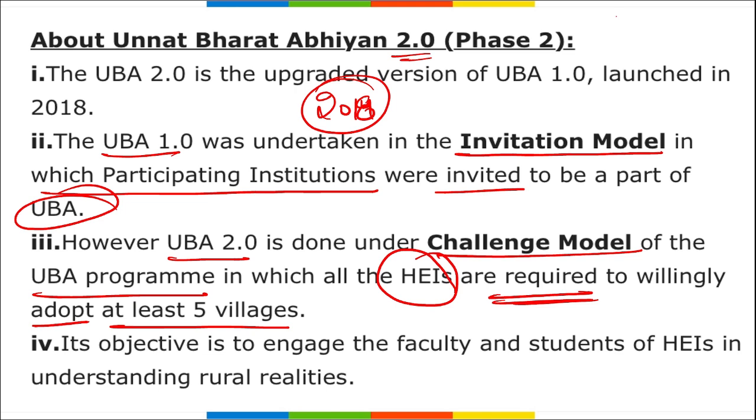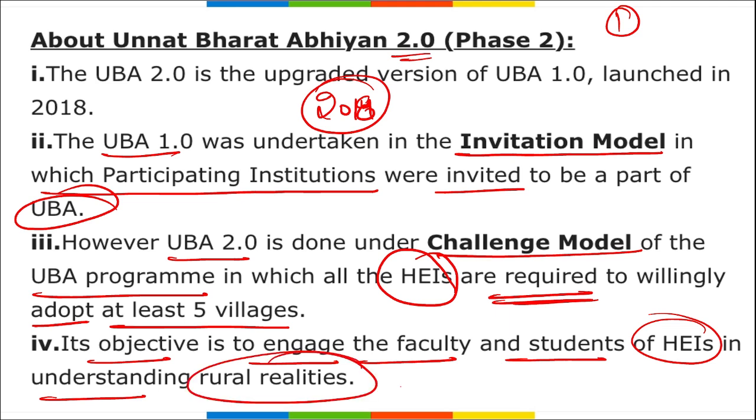What is the difference? In the first version, they were requested, they were given an invitation that you should adopt at least 5 villages. But in the second version, they are required to adopt at least 5 villages under them, so that they can provide them the required knowledge, so that those villages can transform in a better way. This objective is to engage the faculty and students of the HEIs in understanding the rural realities. Alright, so this is the second version.